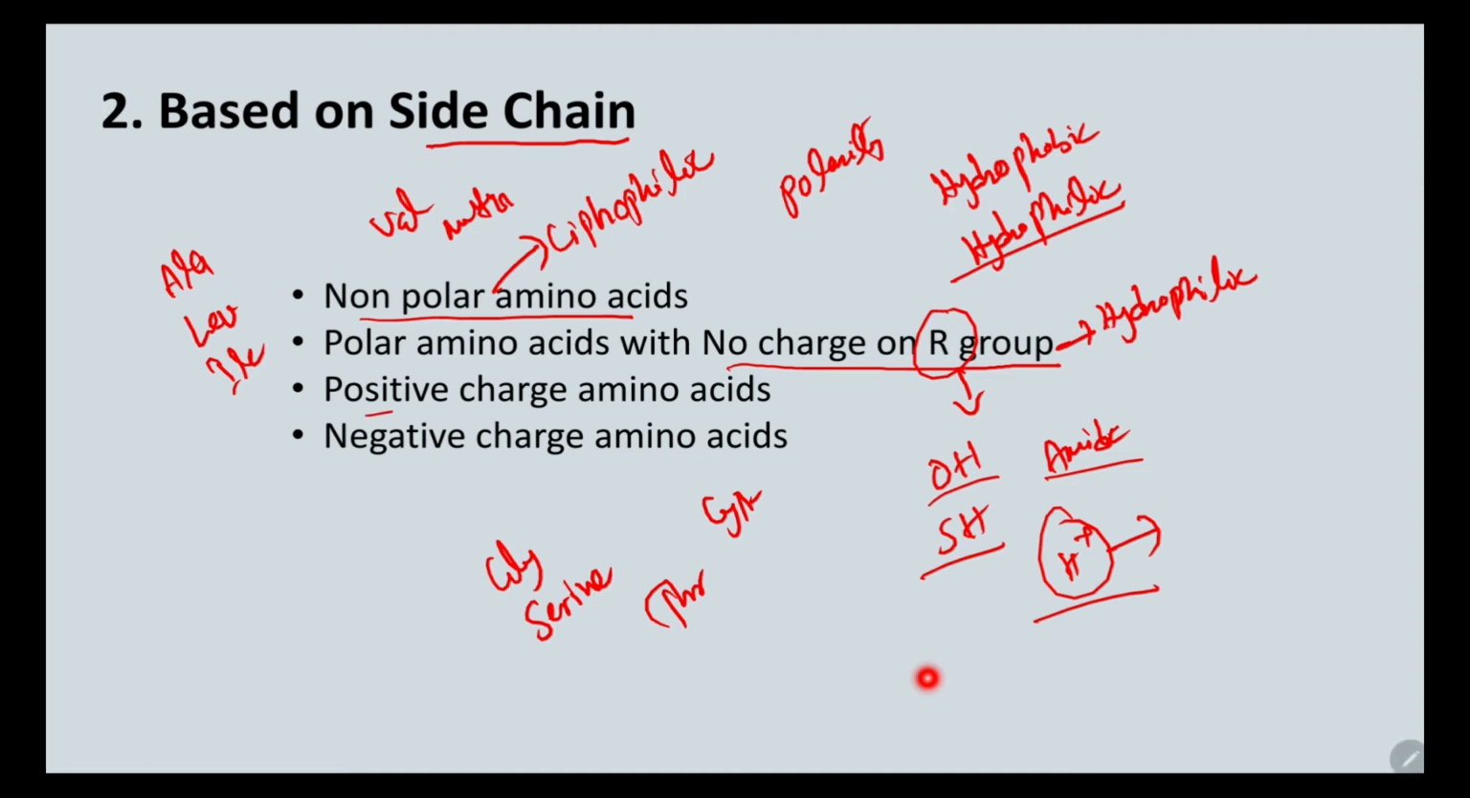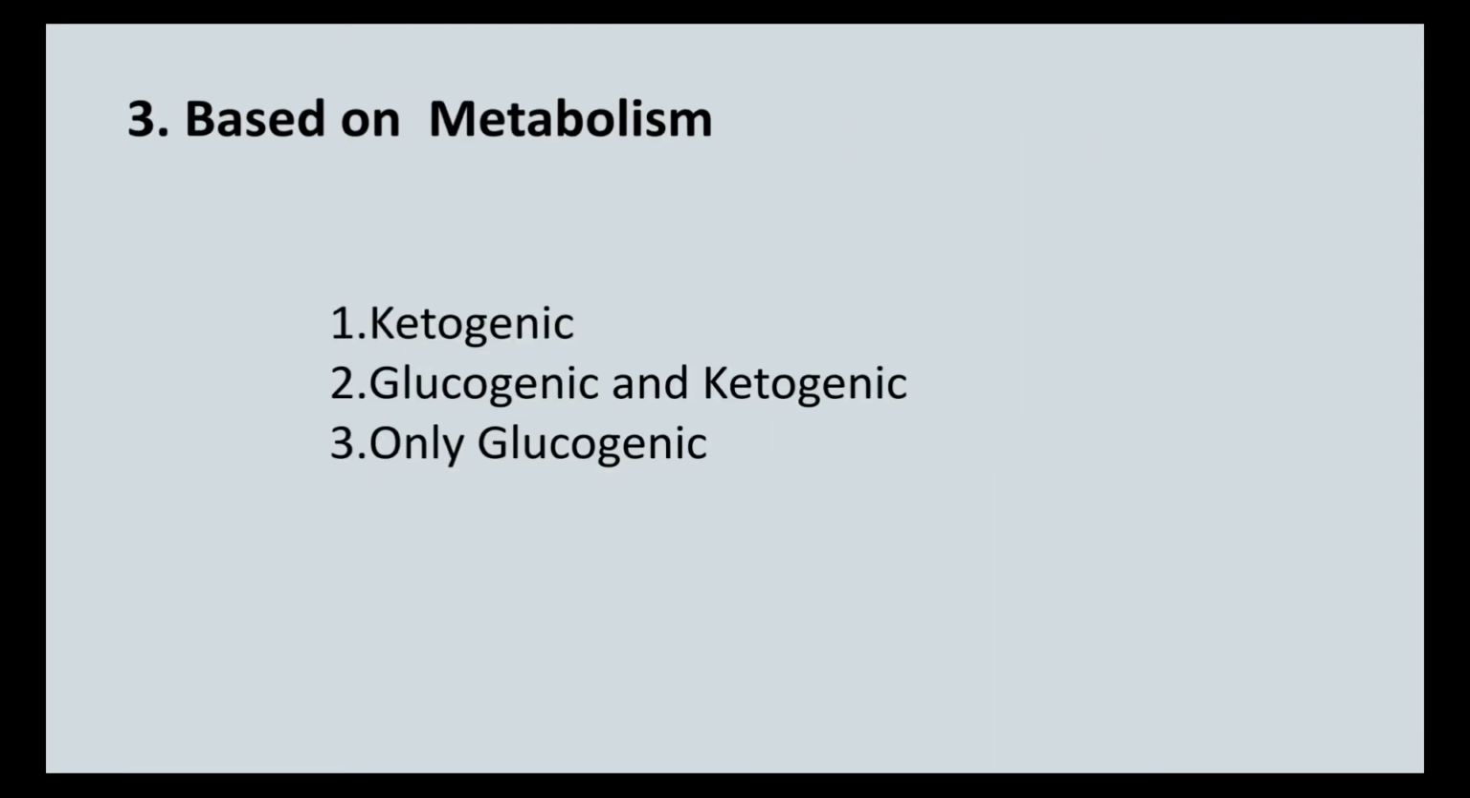Now the last two are the positive charge amino acids and the negative charge amino acids. Positive charge amino acids are the basic amino acids which are lysine, arginine and histidine, whereas the negative charge amino acids are aspartic acid and glutamic acid. Next, the third category, that is based upon the metabolism. Now, this is a very important aspect. So in proteolysis, the carbon skeleton of the amino acids either produces ketone bodies or it will produce glucose or glycogen.